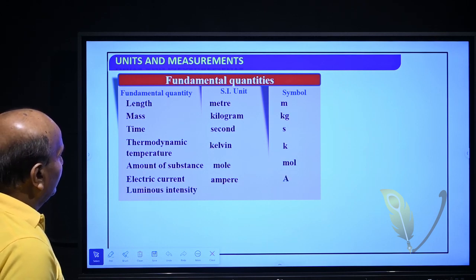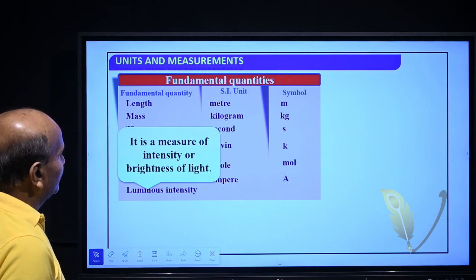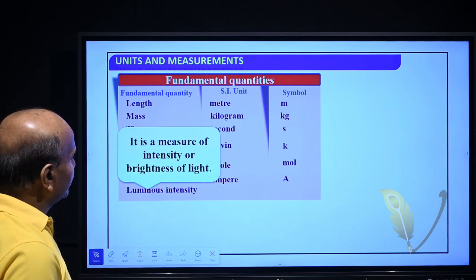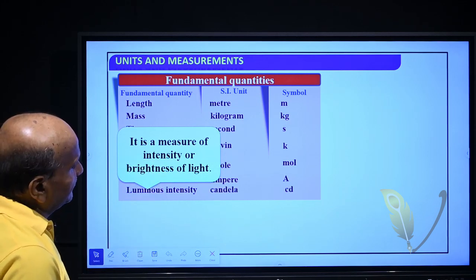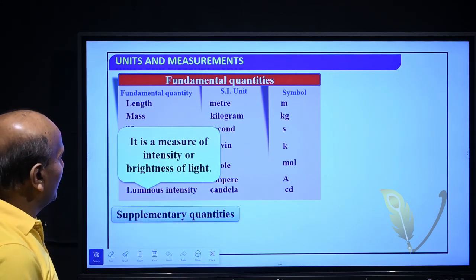Luminous intensity is a measure of the intensity of brightness of light. The unit is candela, cd. So these are the 7 fundamental quantities.